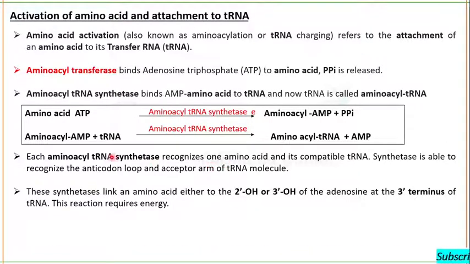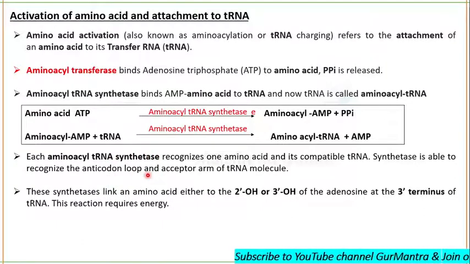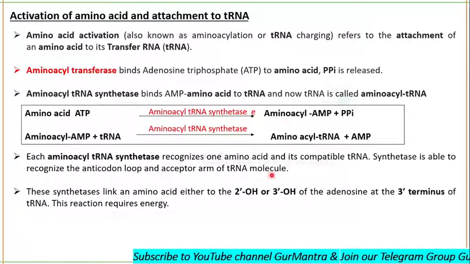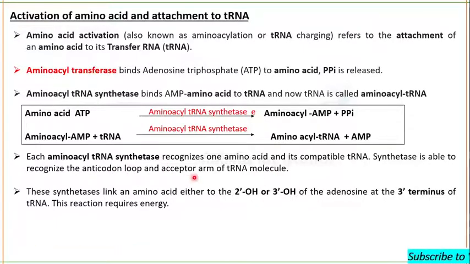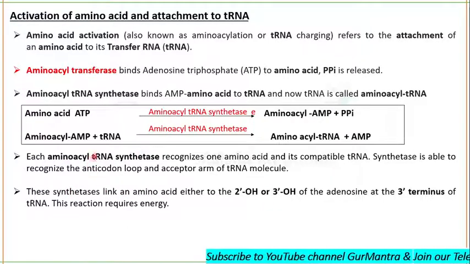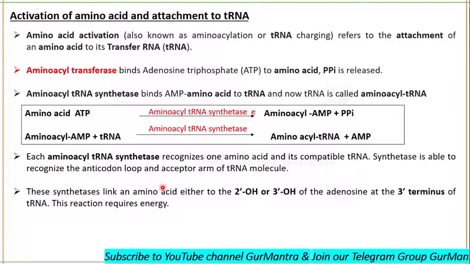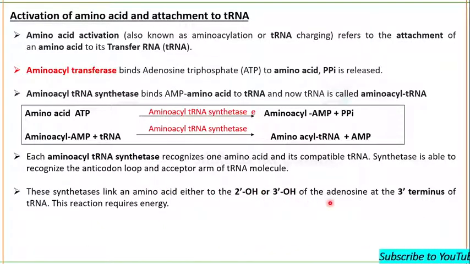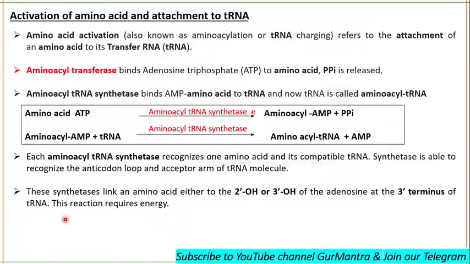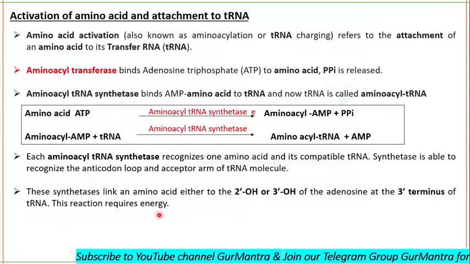This amino acyl tRNA synthetase is very sensitive to the anticodon loop and acceptor arm of the tRNA molecule. It is able to recognize the anticodon loop and acceptor arm. So these synthetases link the amino acid either to the 2' hydroxyl or 3' hydroxyl group of the adenosine at the 3' terminus of tRNA, and this reaction requires energy.